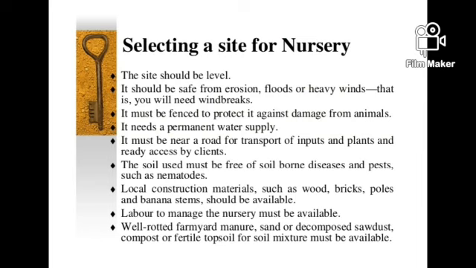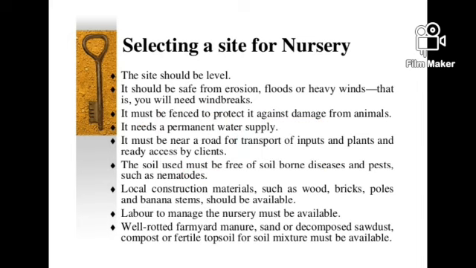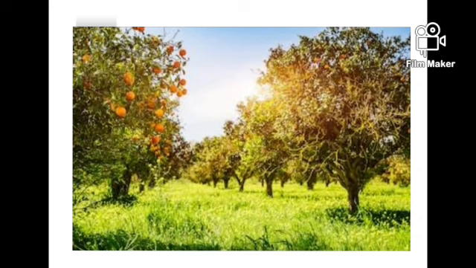The soil used must be free of soil-borne diseases and pests such as nematodes. Local construction materials such as wood, bricks, poles, and banana stems should be available. Labor to manage the nursery must be available. Well-rotted farmyard manure, sand, or decomposed sawdust, compost, or fertile topsoil for soil mixture must be available.